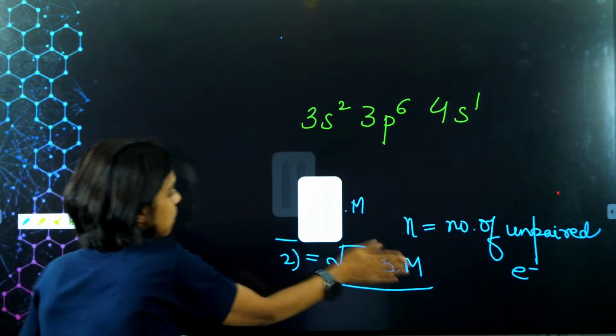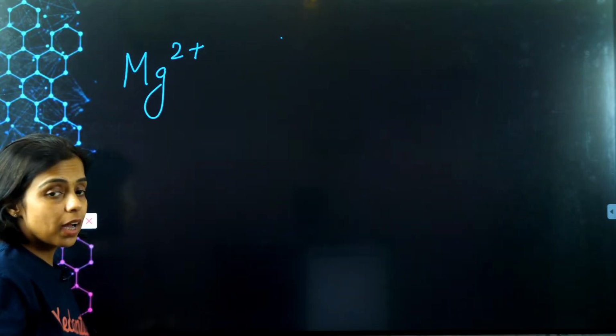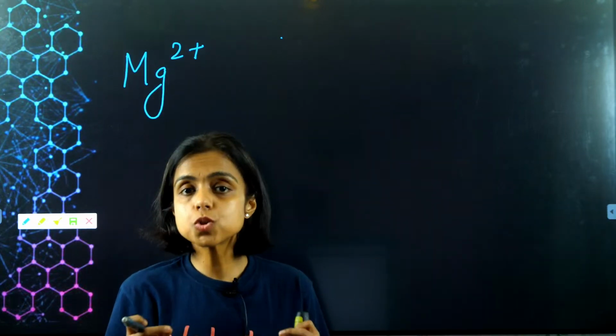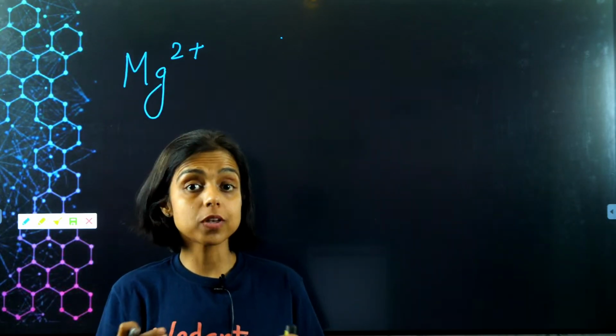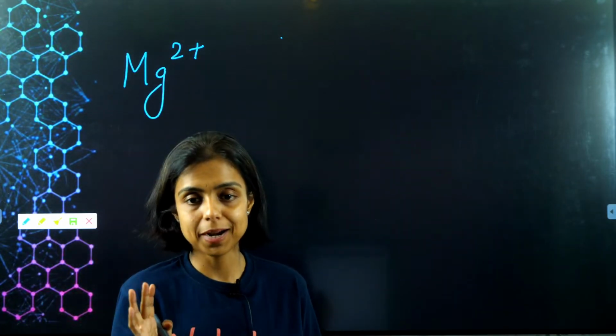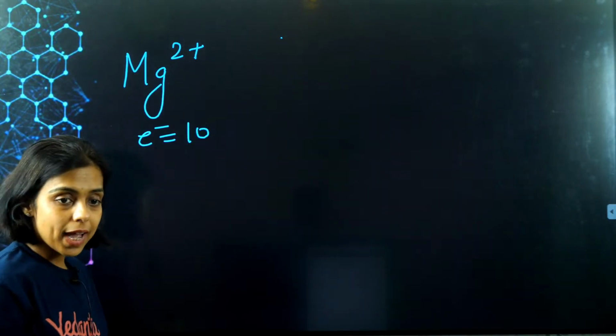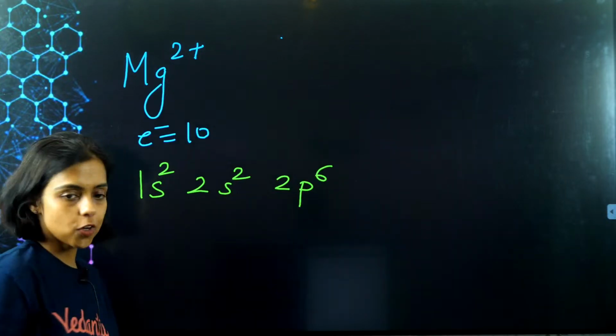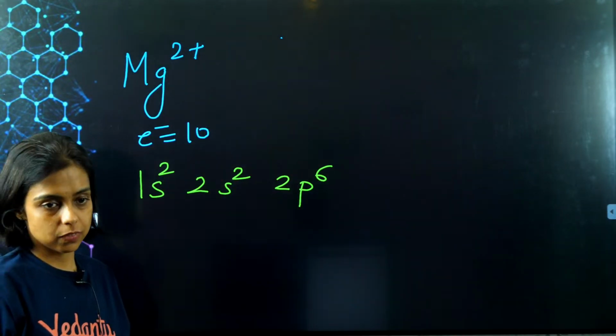Okay. Now let me ask you the configuration of ions. Suppose I have magnesium 2 positive ion. You know the atomic number of magnesium is 12. That means a neutral magnesium atom should have 12 electrons. Now as I have 2 positive charge, that means it is a cation. 2 electrons are removed from magnesium. How many electrons are there in this ion? 10. Out of 12, 2 are removed. So I am supposed to fill 10 electrons. What will be the configuration? 1s2, 2s2, 2p6. This is the configuration for magnesium 2 positive.